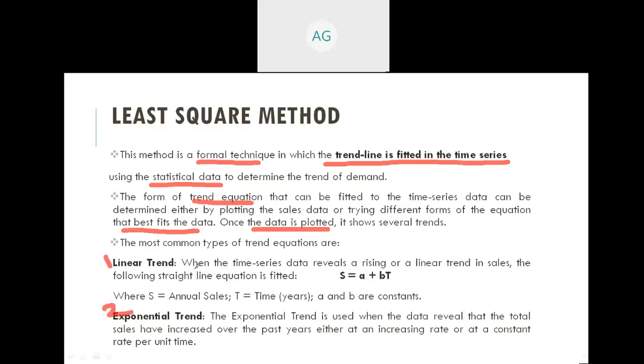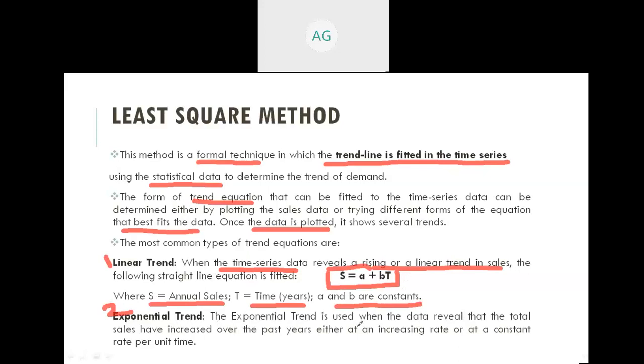In the linear trend method, when the time series data reveals a rising or linear trend in sales, the following straight line is fitted. This is the straight line equation which deals with the linear trend method: S equals a plus bT. Here S denotes the annual sales and capital T denotes the time in years, whereas small a and small b are constants. As this is a linear equation, it is used in the linear trend method. Next comes the exponential trend method.